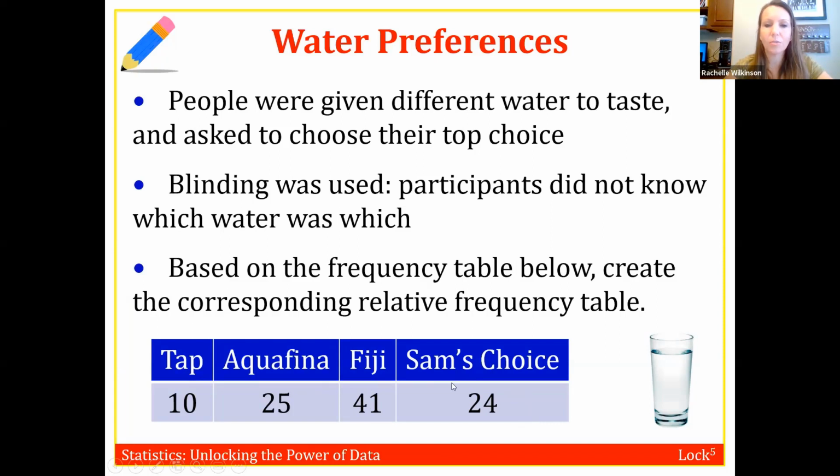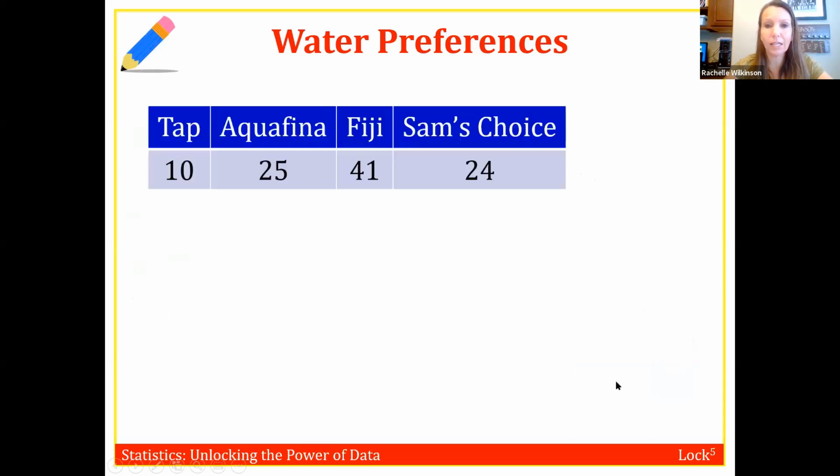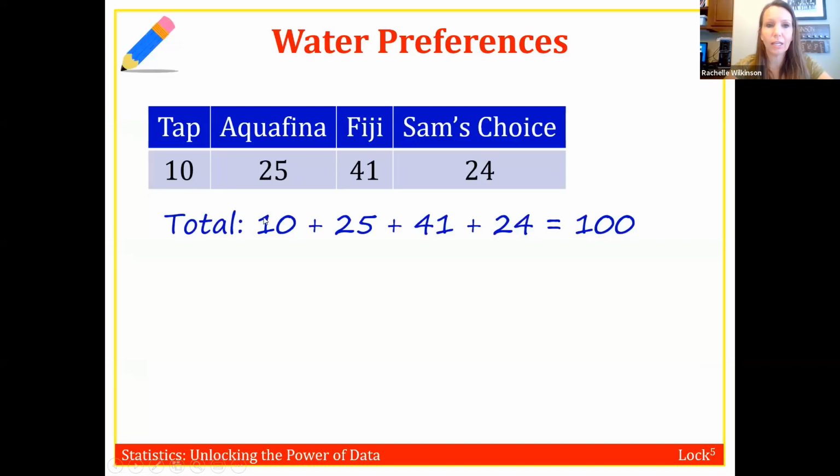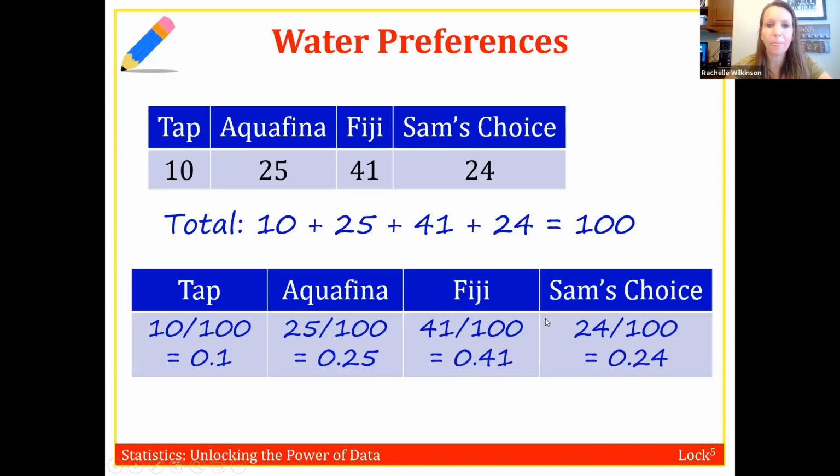the best. So if we wanted to figure out, hey, what's the proportion of people who chose Aquafina, then I can just take 25 divided by the total number. And I can get the total number, if they don't give it to me, just by adding those numbers up. In this case, it was 100. So we can add all those numbers up, we get 100. And then we can figure out the relative frequencies or the proportions for each of those different groups.